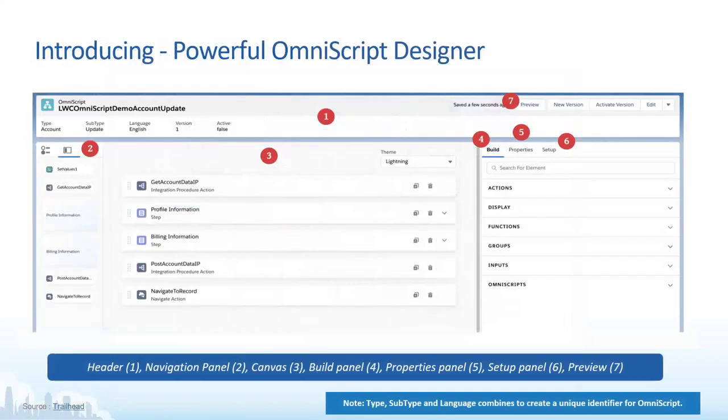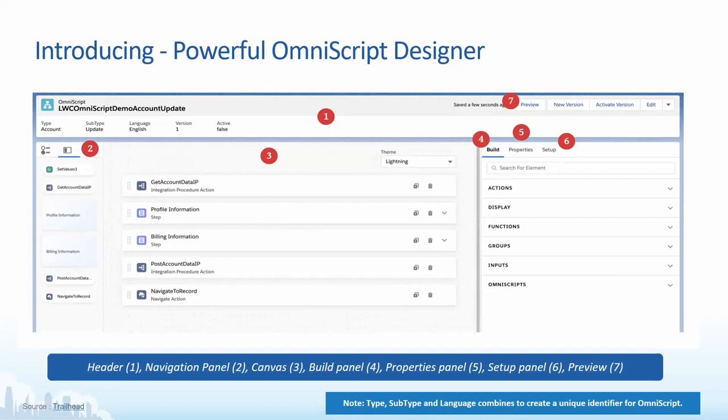Yeah, so this is now how an Omniscript designer looks. When I say Omniscript designer, we have been using terms where we were saying we can drag and drop the elements from the list of available elements to the Omniscript to build an Omniscript flow. So now this is how the designer looks.